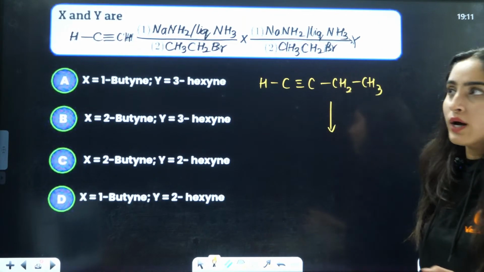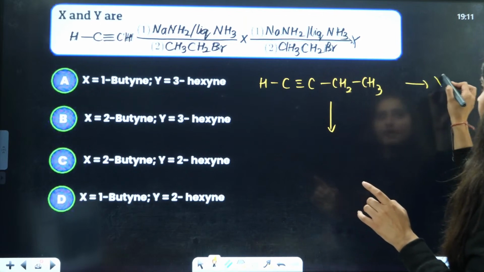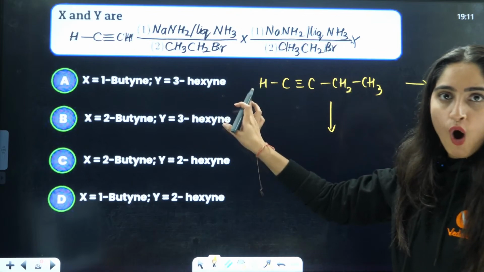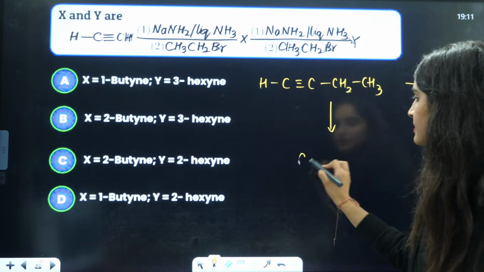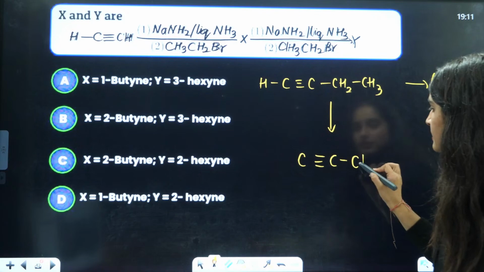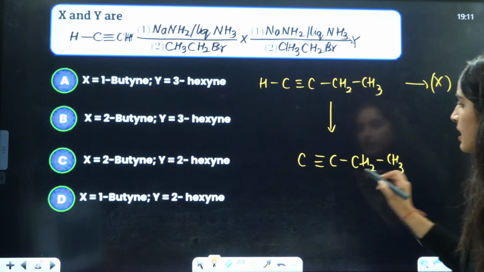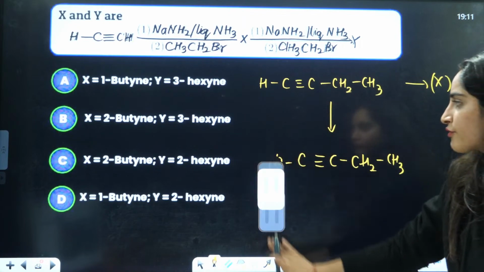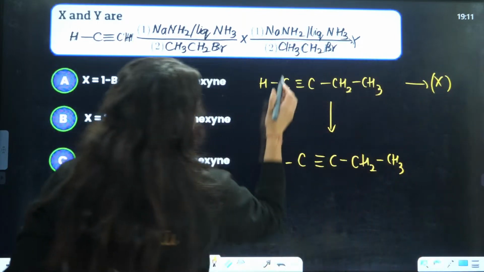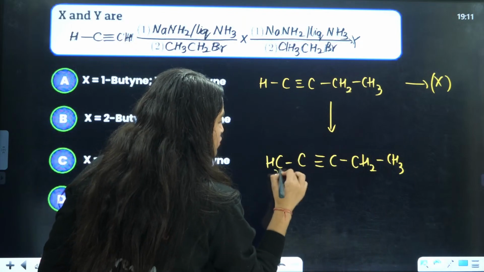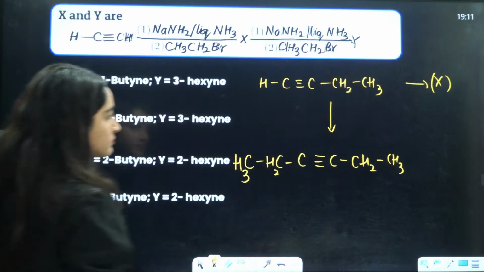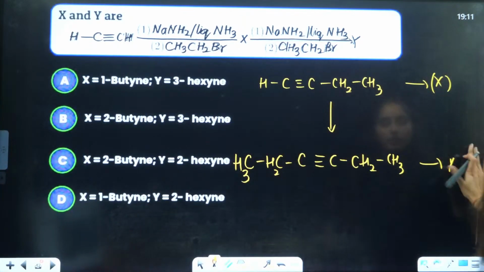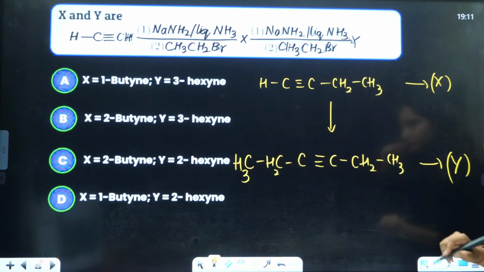Same thing we are going to do again. So this is basically X. Again, this proton will be replaced by Na. So it will be C triple bond C, CH2, CH3. Here this proton is replaced by the Na. After this, again you have the addition of CH2CH3 over here. Now tell me, this is Y. Now tell me which is the correct answer.